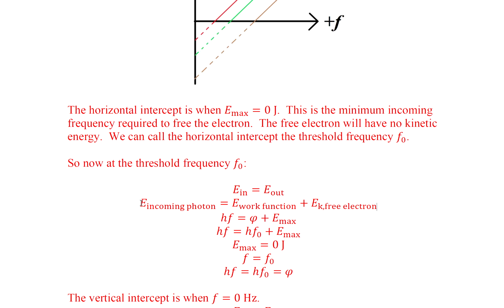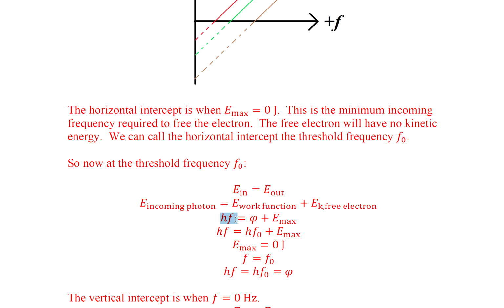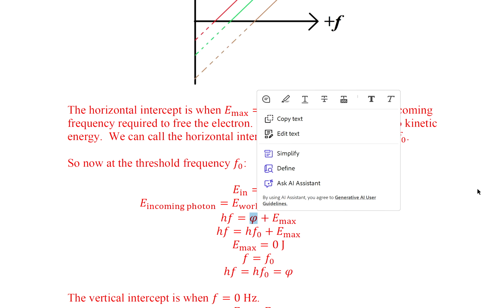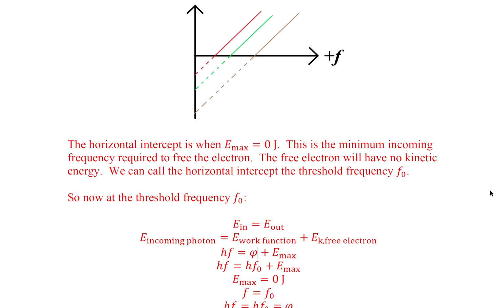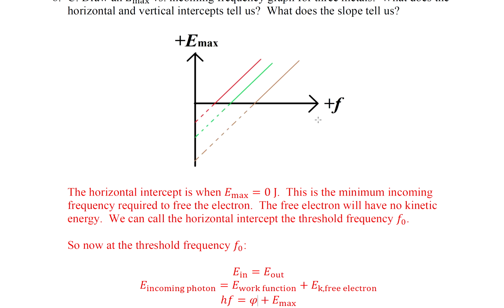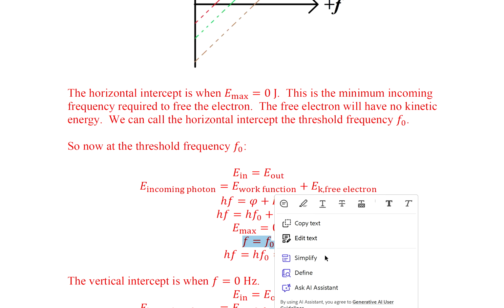So the energy of the incoming photon before it strikes the metal is hf. Once again, the work function is psi. And when E max is 0, hf equals hf sub 0, and the h's cancel.